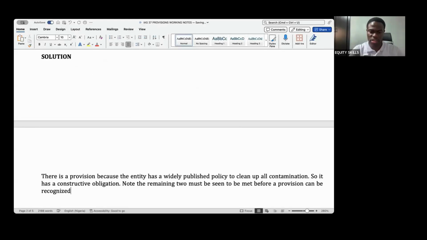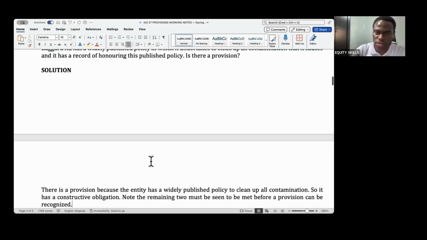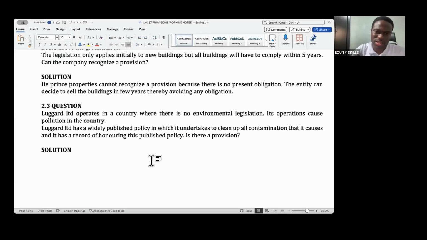Here, they didn't really tell us, we don't have the full detail. I just need you to understand that present obligation is the key thing; the others won't be so difficult for you in the exam. So our conclusion is that here, we make a provision.